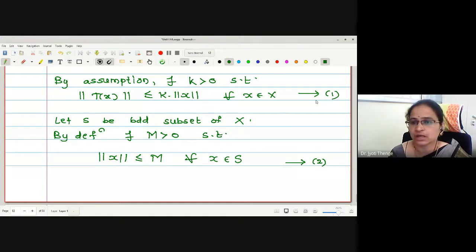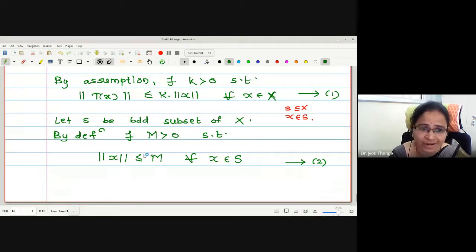Now just focus on equations 1 and 2. If statement 1 is true for all x in X, it is equally true for x in S also, as S is a subset of X. Therefore, combining 1 and 2, norm T of x is less than or equal to k into norm of x, and norm of x is less than or equal to m.